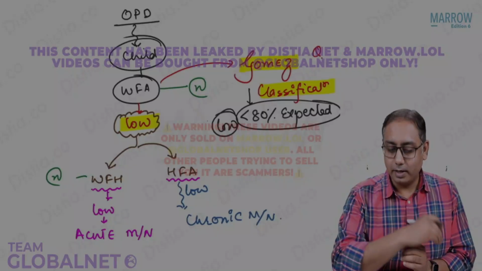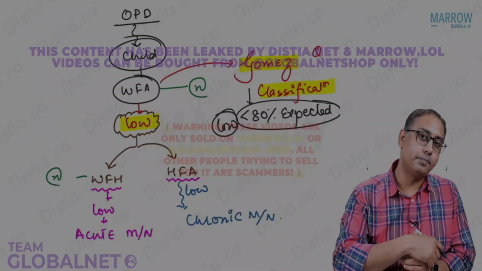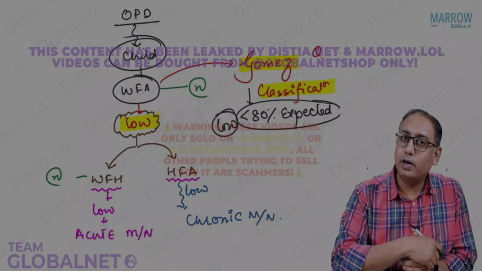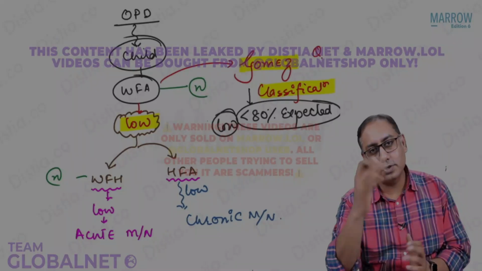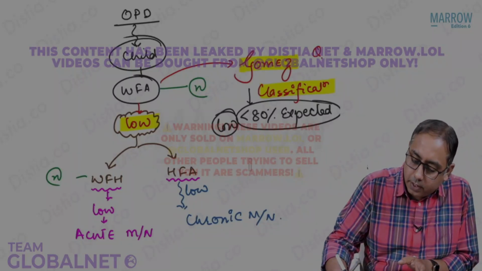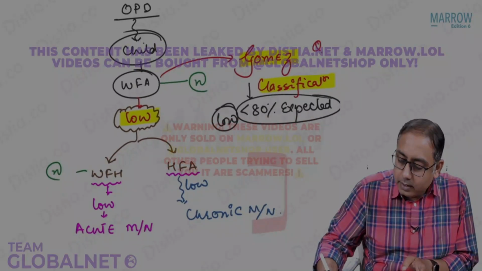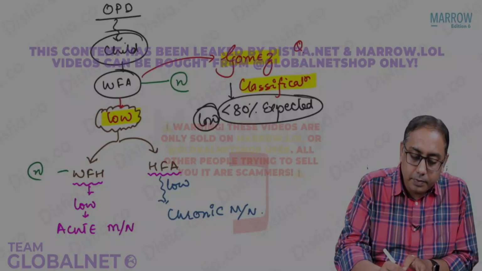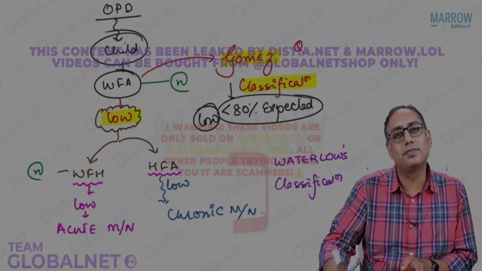Okay, let's move ahead. Now, if the child is low on Gomez, you're supposed to check the weight for height and height for age. If the child is low on weight for height, that is called acute malnutrition. And if the child is low on height for age, that is called chronic malnutrition. If you classify based on the weight for height or height for age, what is this classification known as? This classification is called Waterloo's classification.